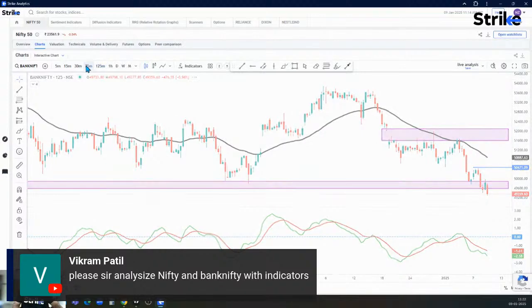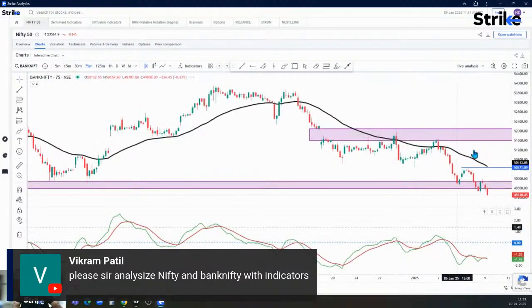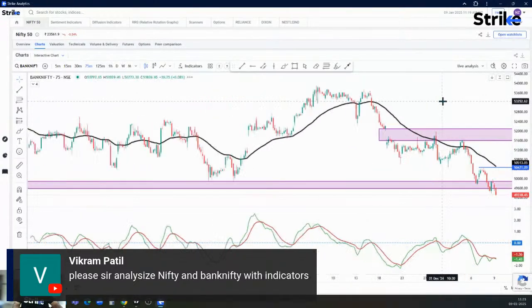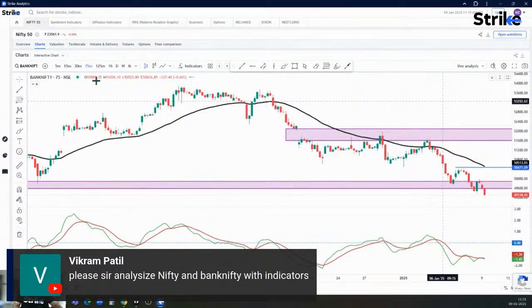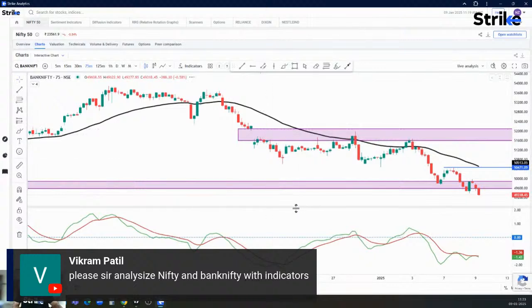we can see bearish momentum, 75-minute chart as well. On the 75-minute chart, that is an hourly chart, momentum is going sideways. So currently bearish. Even Nifty and Bank Nifty, both are bearish.